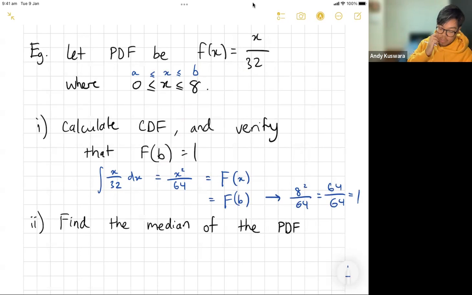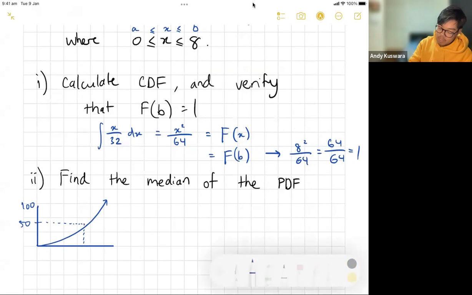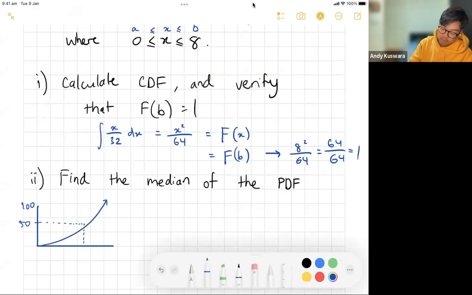It's all good. Now, this is where it all comes in handy. Find the median of the PDF. That means cumulatively, if everything goes between, let's just quickly do it graphically, there's 100%. That means cumulatively, it will go up. That means your median is going to be exactly at the 50% mark, wherever that is. So 50% is essentially the same thing as a half.